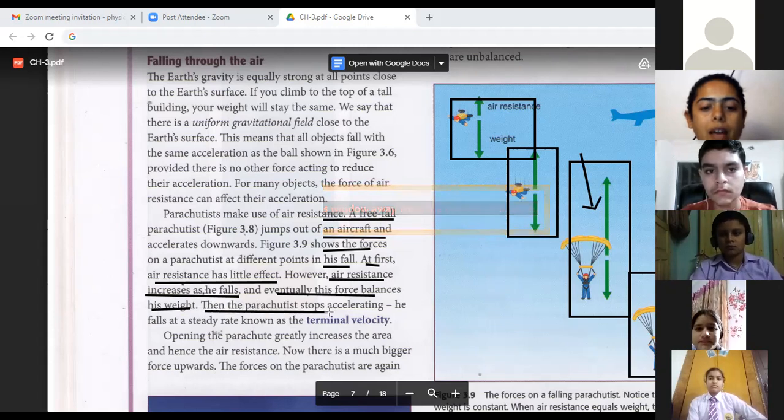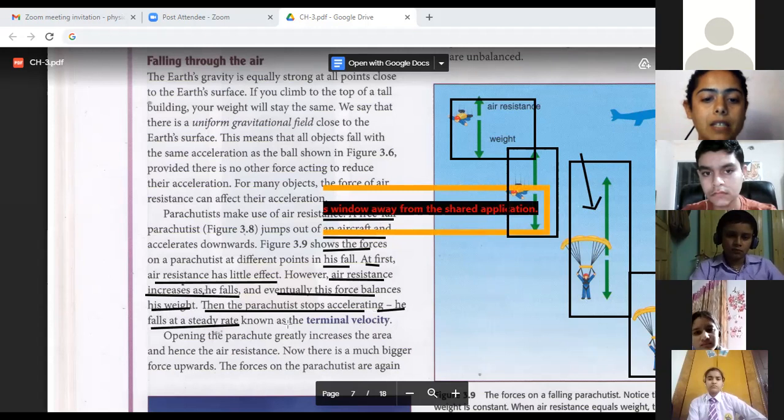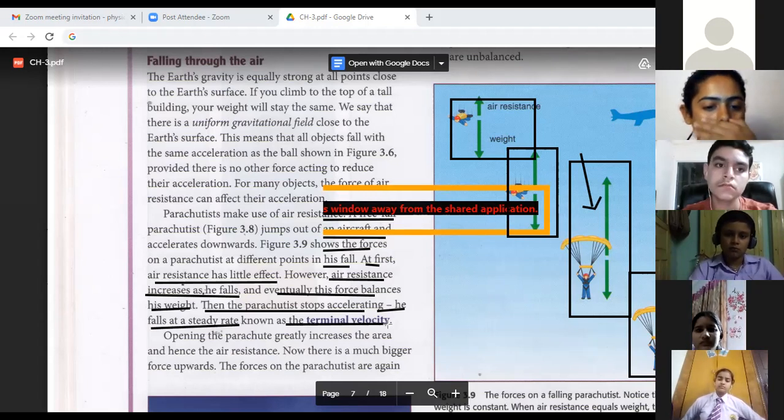Then the parachutist stops accelerating, and that means he falls at a steady rate. This situation where the weight and the air resistance get balanced, that velocity of the parachutist is called the terminal velocity. Got it?